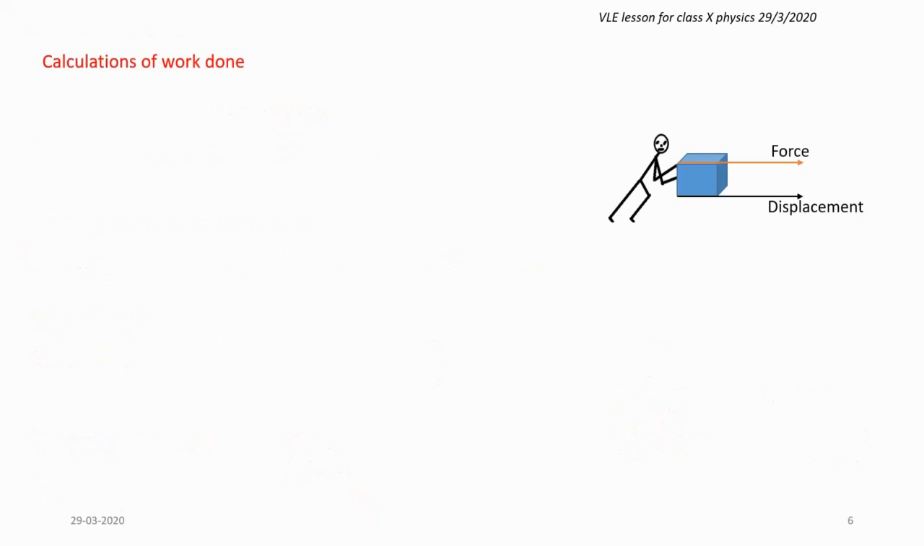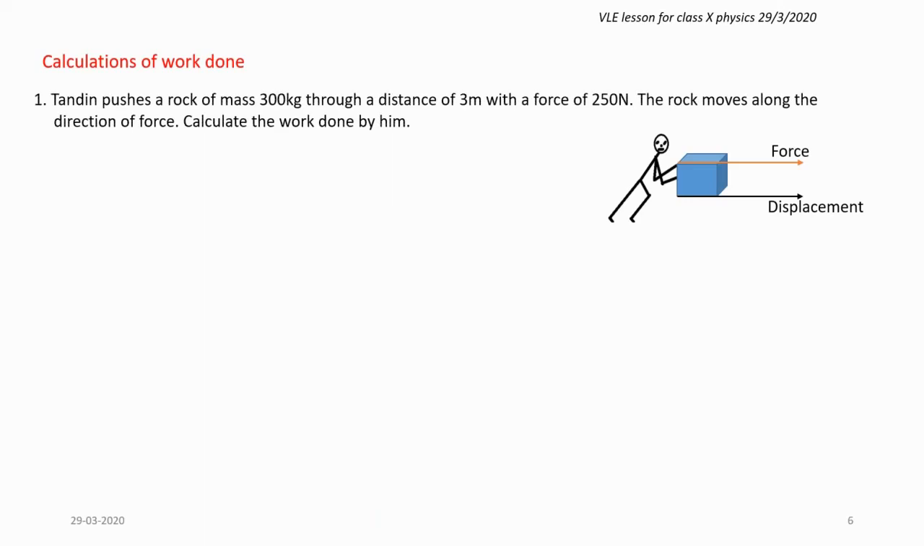Now let us see calculation of work done. Let us see an example of work done. Now here we have got Tandem. So Tandem is pushing a box or rock of mass 300 kg through a distance of 3 meter with a force of 250 Newton. The rock moves along the direction of force. Calculate the work done.